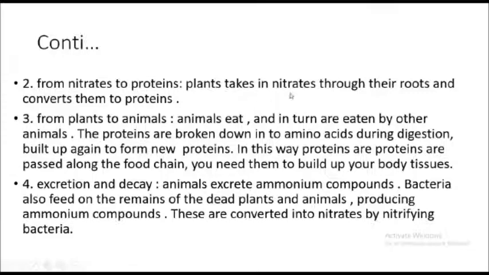So plants absorb nitrate through their roots, because nitrate is not an element that is only present in the soil, but it dissolves in water. So after being dissolved in water, the nitrate is absorbed by the plant through its roots, and converted to proteins.